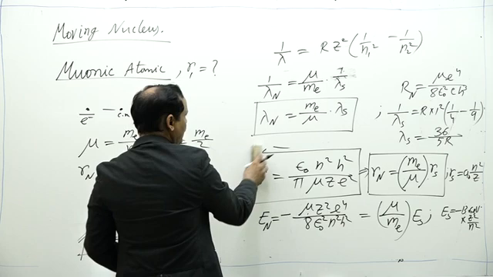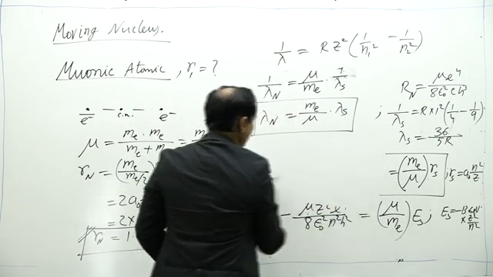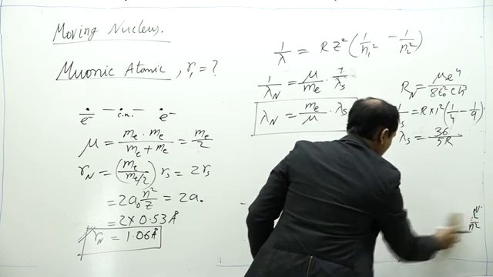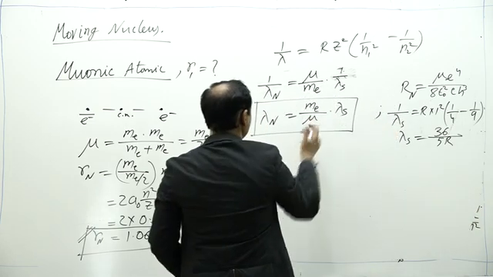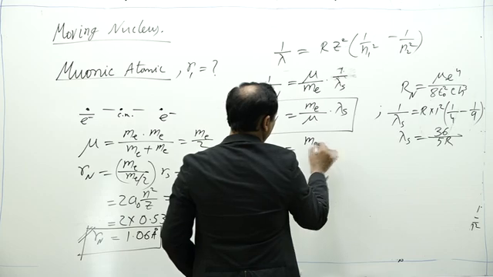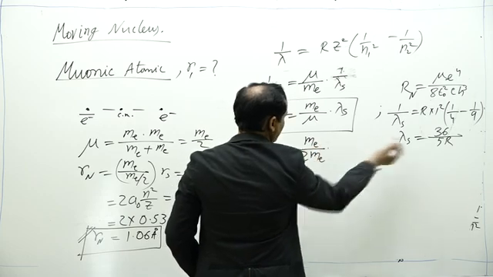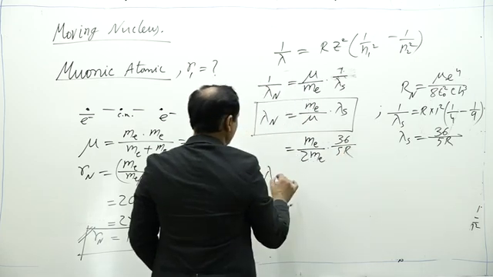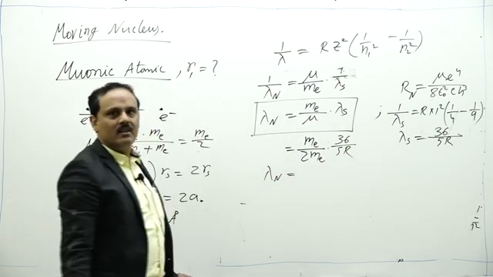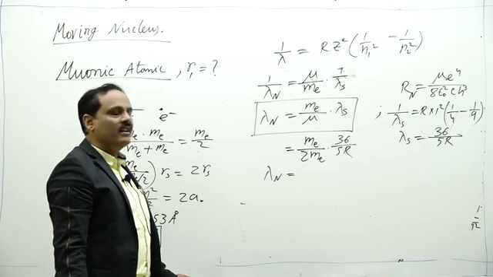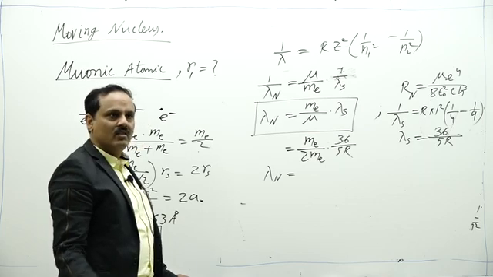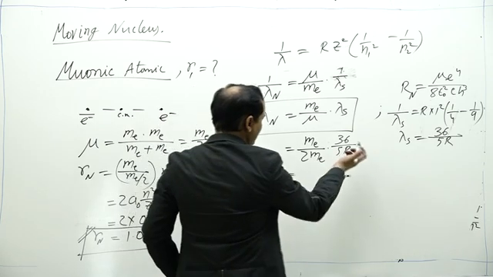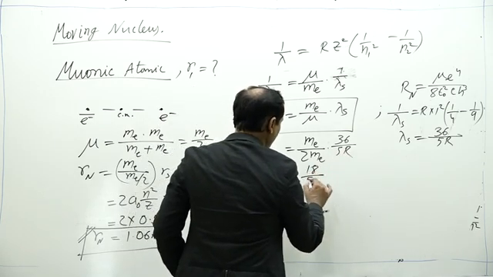And as I said, the mass of the orbiting particle is twice the mass of the electron. So this formula can be modified. Here from I can write me by 2me into 36 by 5R. So for that hypothetical atom where the mass of the orbiting particle is twice the mass of the electron, we have lambda n equal to 18 by 5R.